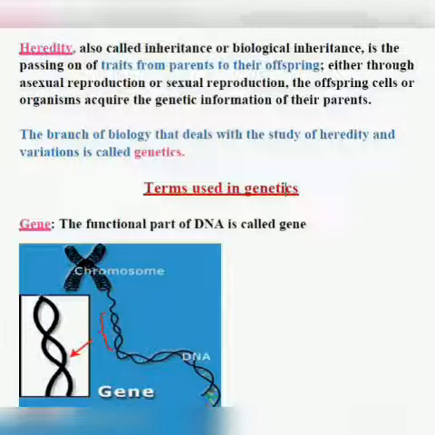Now students, we will discuss a few important terms used in genetics. Gene. I have told you this before also. Gene is the functional part of the DNA. You can see this picture of a gene.